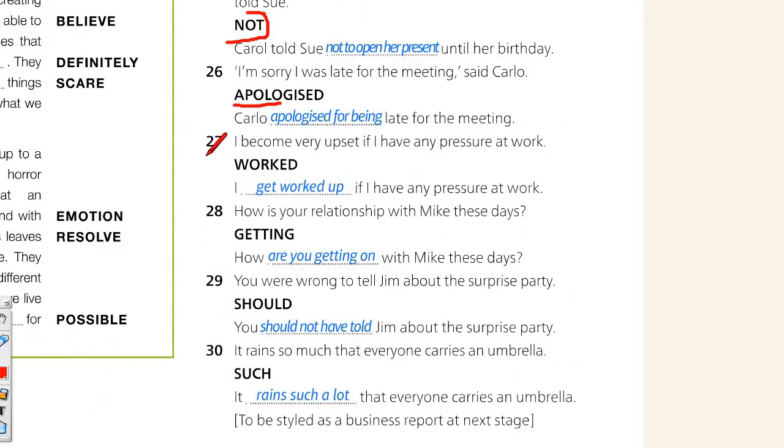Remember, it's a good idea to look at the example because that's an expression that might appear. You tell someone not to, negative infinitive, not to do something. Have, for example, you have to be careful. Have. You apologize for, ing after the preposition. Get worked up, or you can say get all worked up, like very angry, upset. To get on with someone, you have to use present continuous.